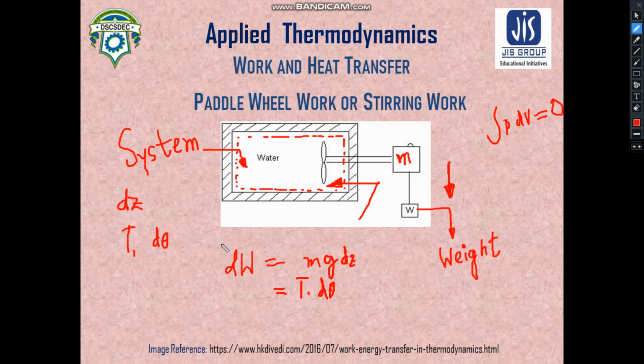If you wish to calculate the whole work done, then we have to integrate it over a certain interval. So we write W equals the integral with limits 1 to 2, where 1 refers to the initial condition of the variable considered here, and 2 refers to the final condition. So mg dz, or in the same format, T d theta.